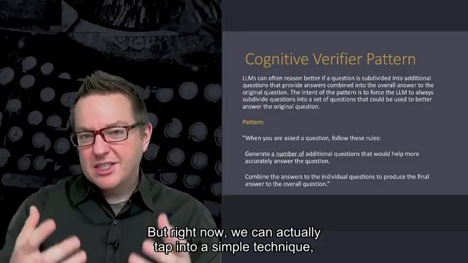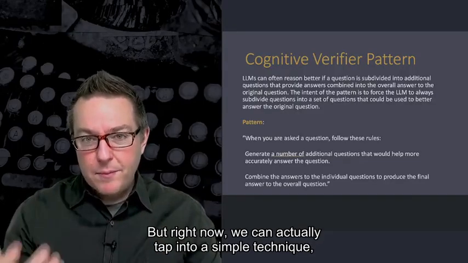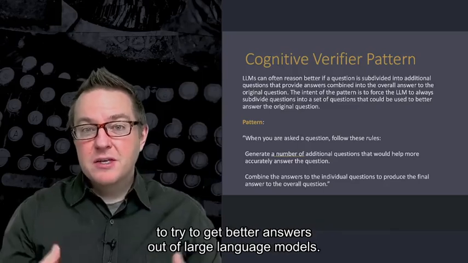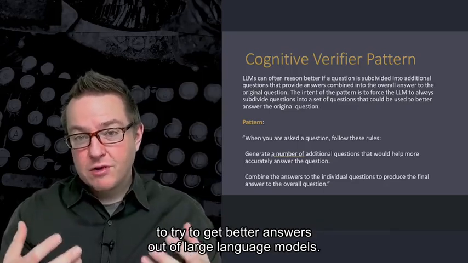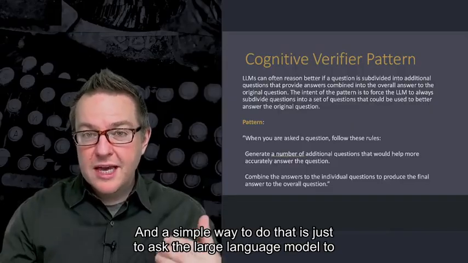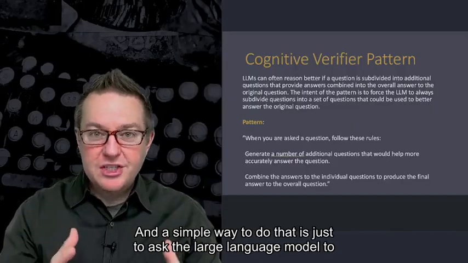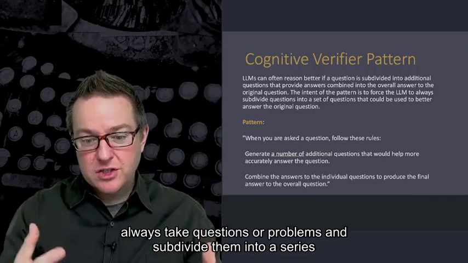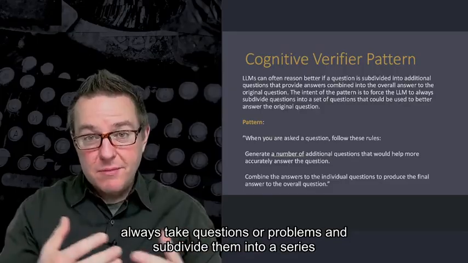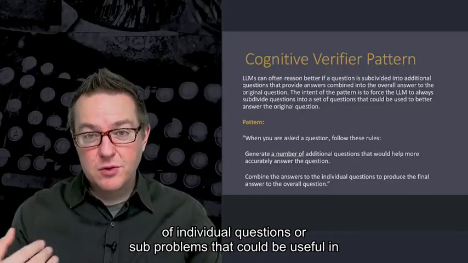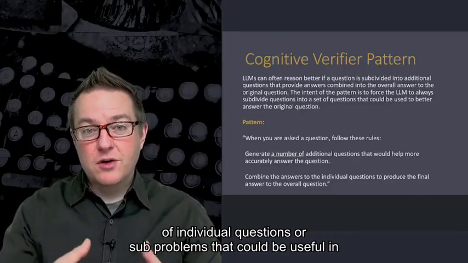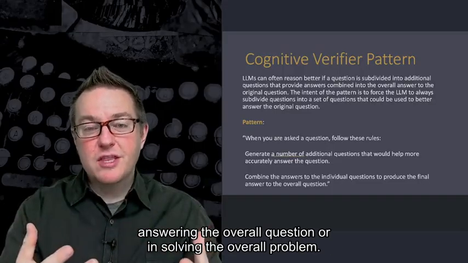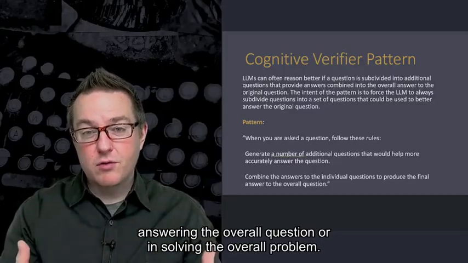But right now we can tap into a simple technique, a simple pattern to help us with automatically breaking things down to try to get better answers out of large language models. A simple way to do that is just to ask the large language model to always take questions or problems and subdivide them into a series of individual questions or sub-problems that could be useful in answering the overall question or in solving the overall problem.